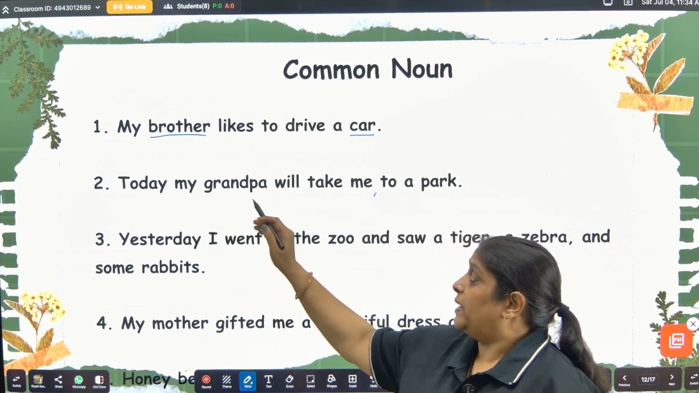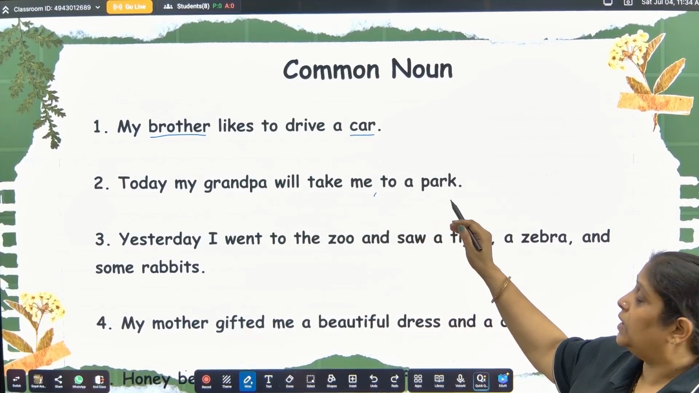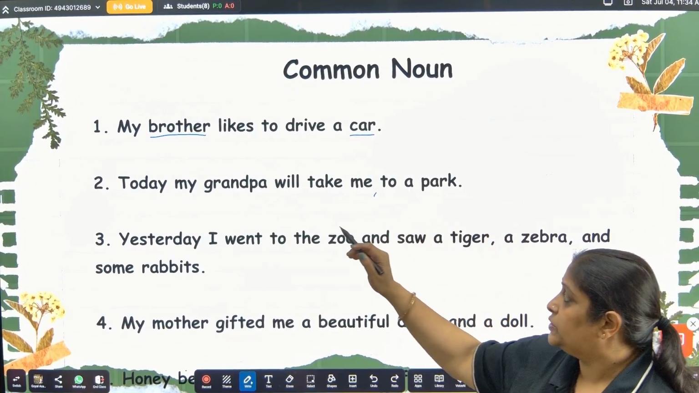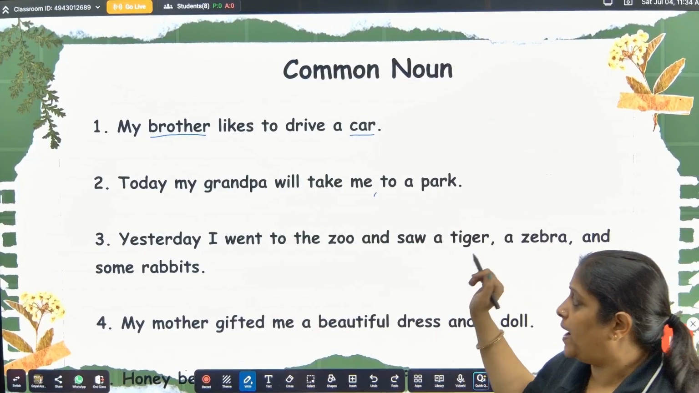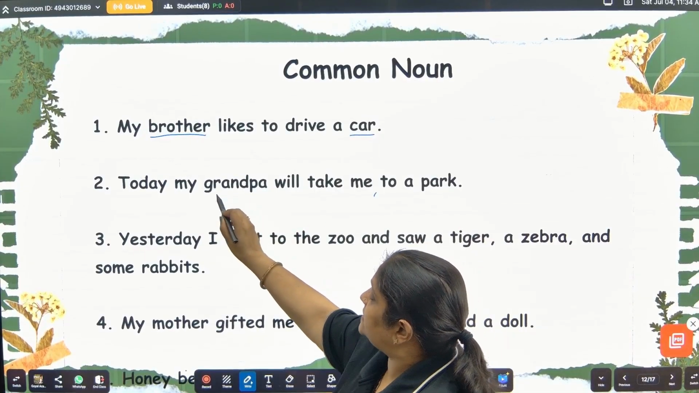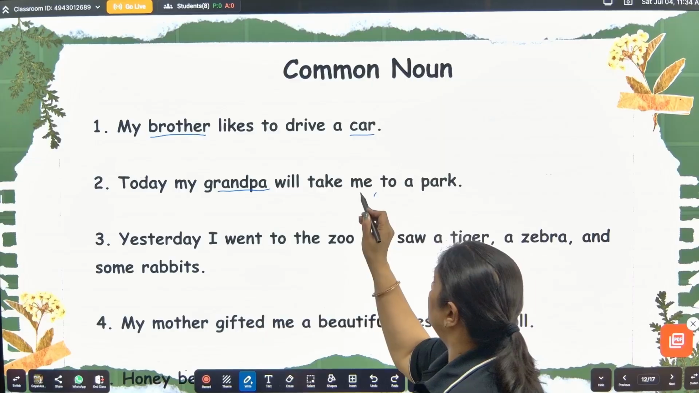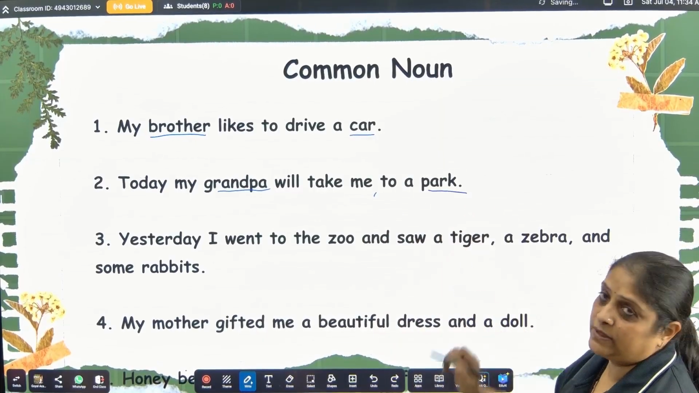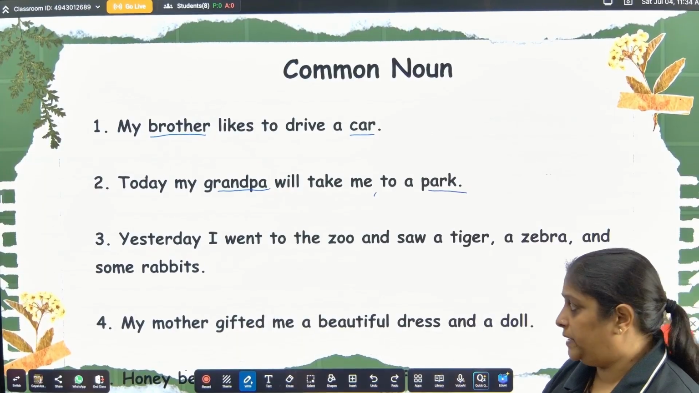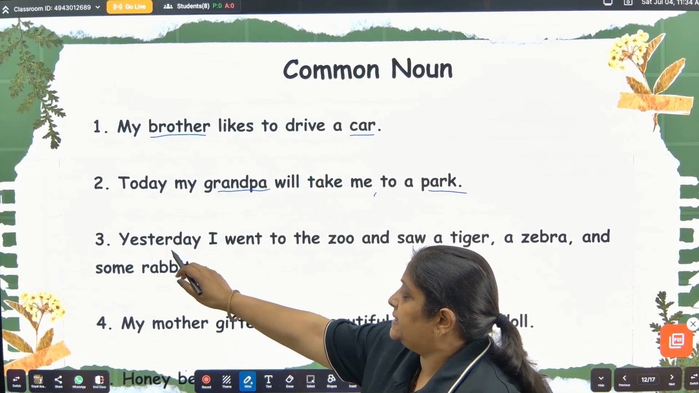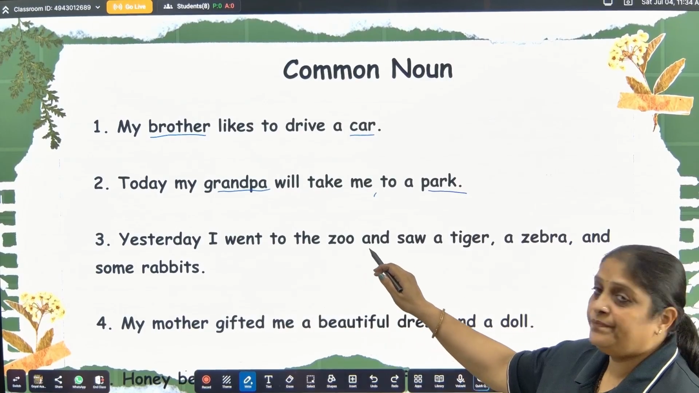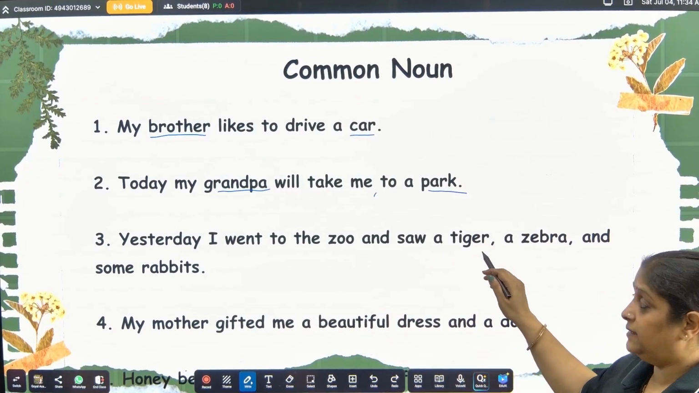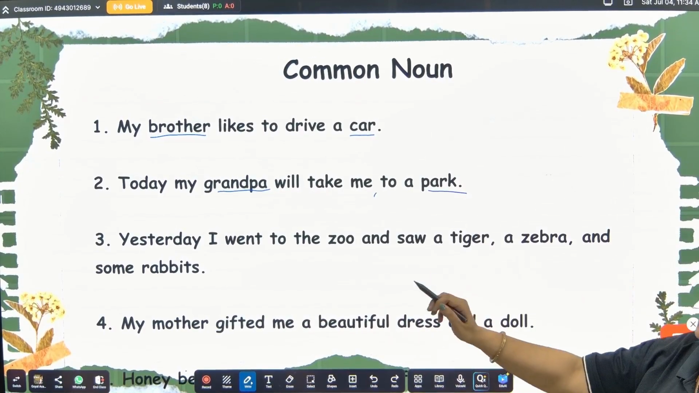Next, today my grandpa will take me to a park. Okay. Today my grandpa will take me to a park. So grandpa is a common noun. Where is he going to take me? To the park. So park is again a common noun. Next example. Yesterday I went to the zoo and saw a tiger, a zebra, and some rabbits.